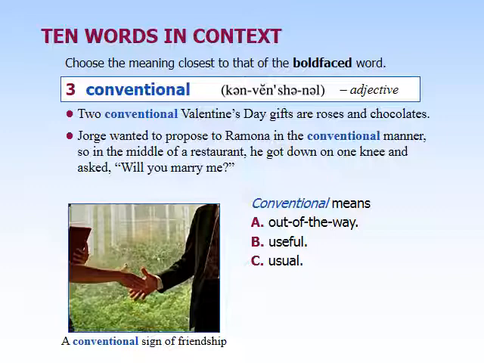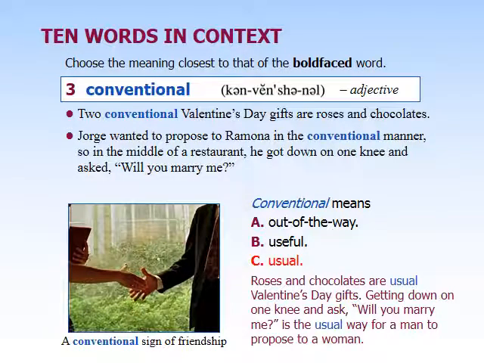So what conventional means is usual. Another way to think of the word conventional is traditional. Conventional comes from the word convention, which has more than one meaning, but in this meaning, what it means is the way that something is normally done. So, for example, in the first example, the Valentine's gifts, the traditional gifts are roses and chocolates. You could give something else, but those are the standard gifts.